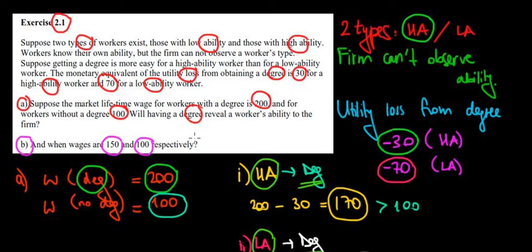We're going to see what's the net utility, the payoff of every worker if they try to get a degree, because that pays more. It's $200 versus $100. I'm sorry, in this case it's $150 versus $100. So with $150 as a wage from getting a degree, what would be the utility left to the high-skilled worker, to the high-ability worker? Well, the high-ability worker incurs a utility loss of 30 of getting the degree.